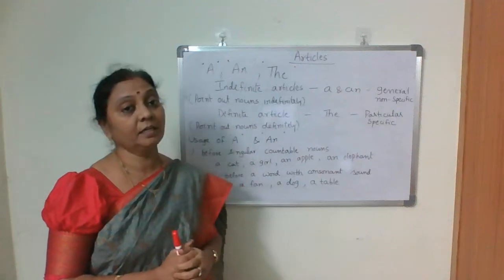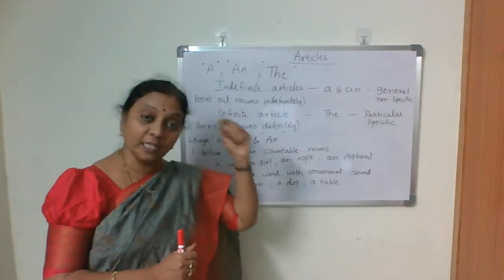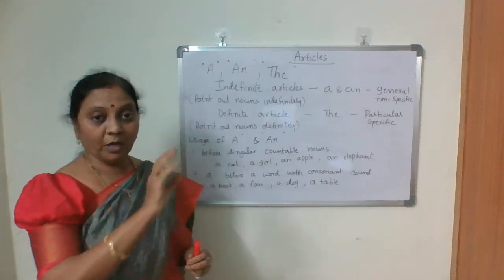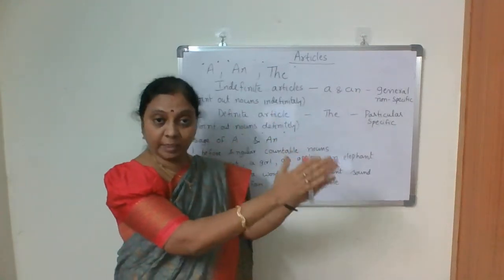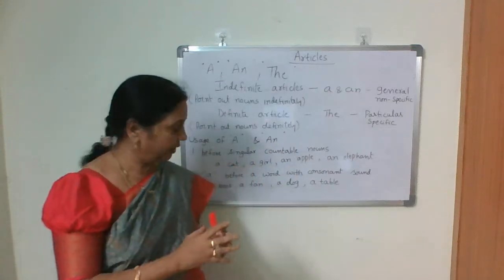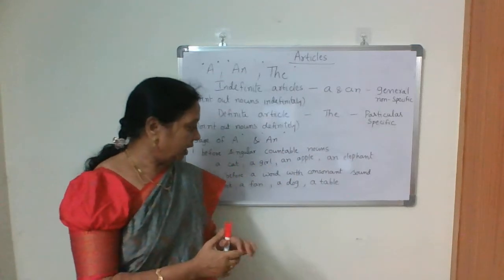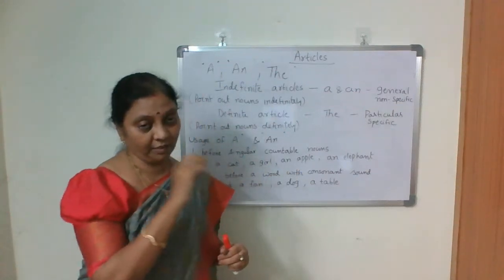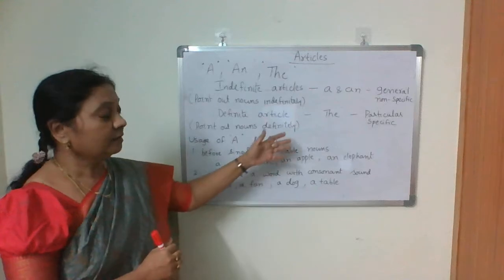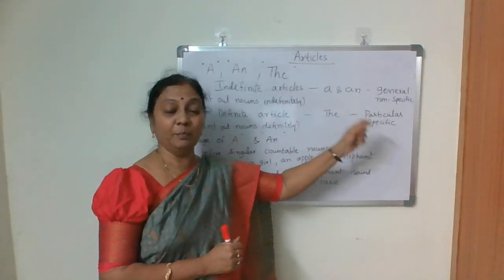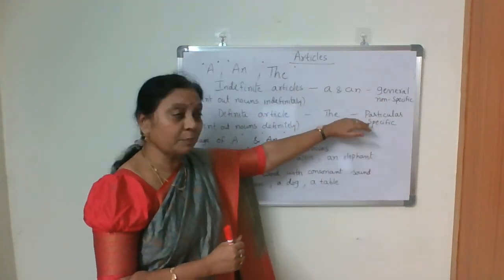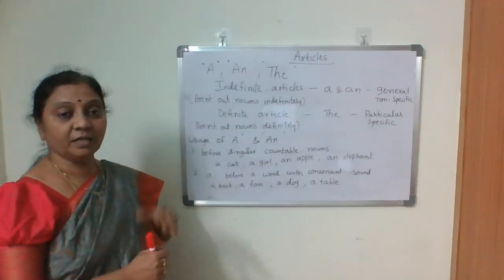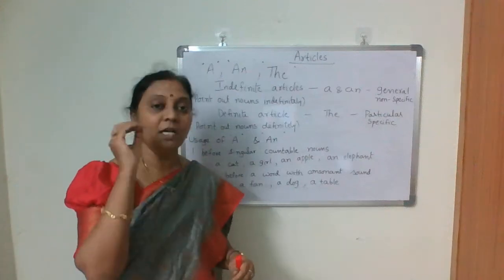The is a definite article and it points out the nouns definitely, very particular, very specific. The boy means you are talking about that particular boy. The table means you are talking about that particular thing. Whenever you say like that, you are talking about that particular person or thing. It is very specific, and by name itself, it is a definite article because it points out nouns definitely.